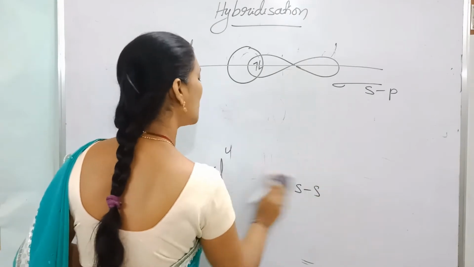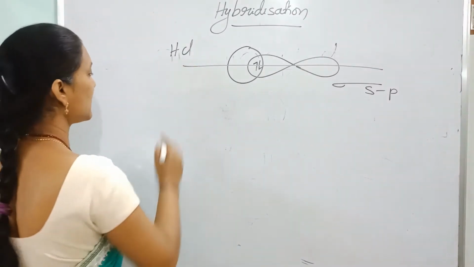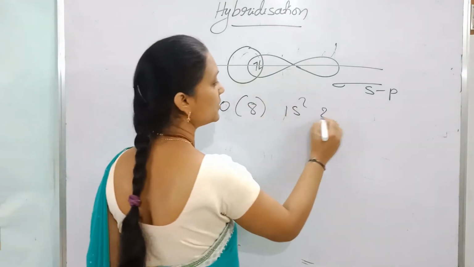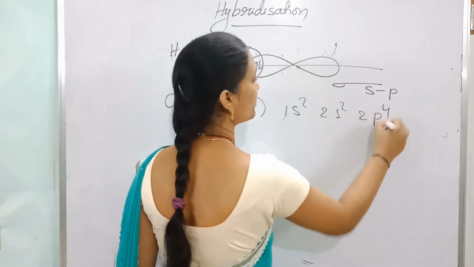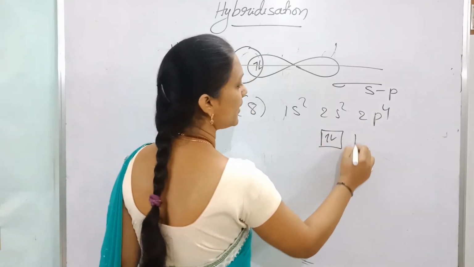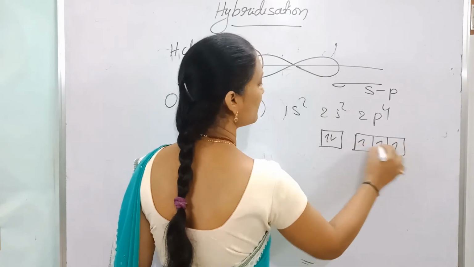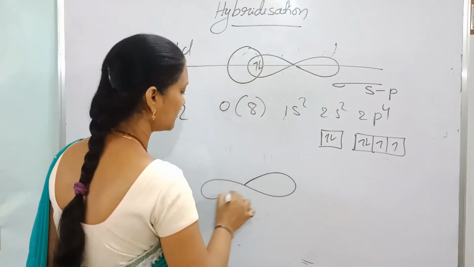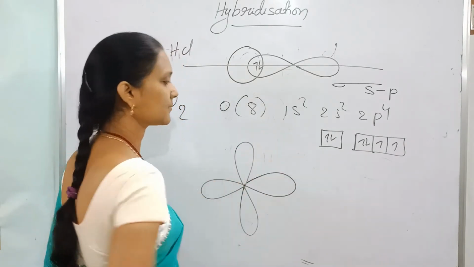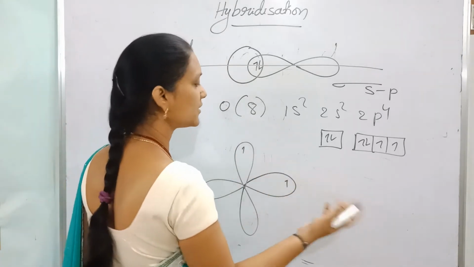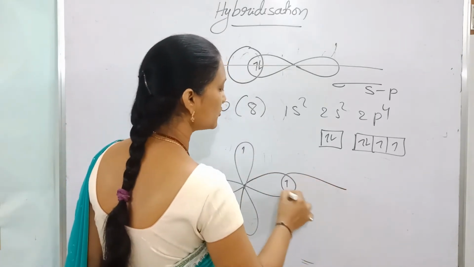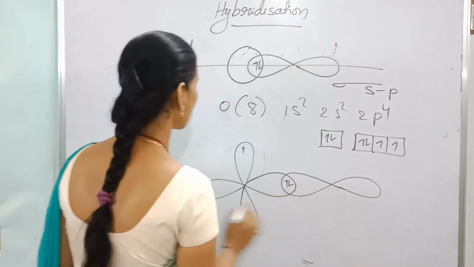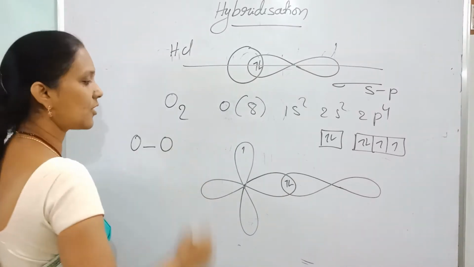Now the formation of the O2 molecule. Oxygen has atomic number 8: 1s2, 2s2, 2p4. In oxygen, there are two unpaired electrons in two p orbitals. Another oxygen also has two unpaired electrons in two p orbitals. The p orbital of one overlaps with the p orbital of the other oxygen along the axis, so one sigma bond is formed between the two oxygen atoms.